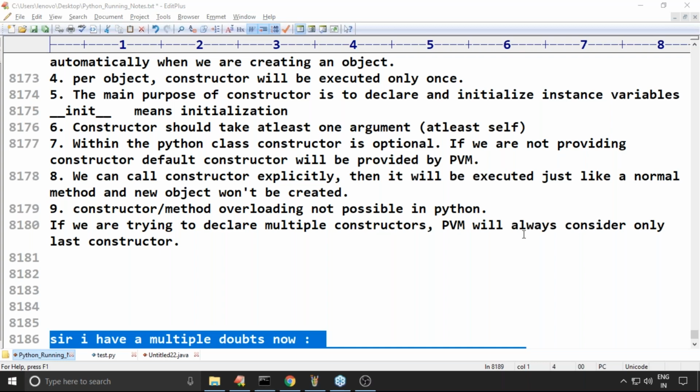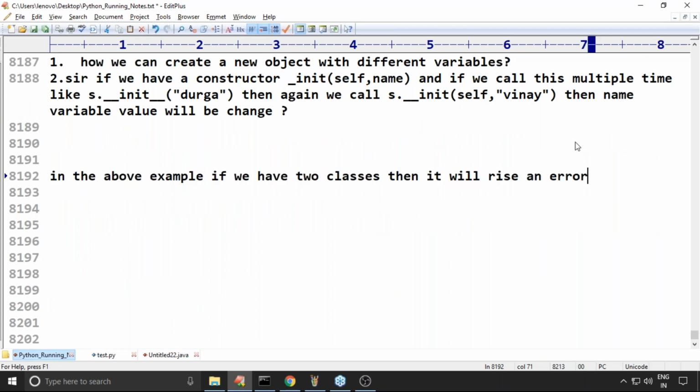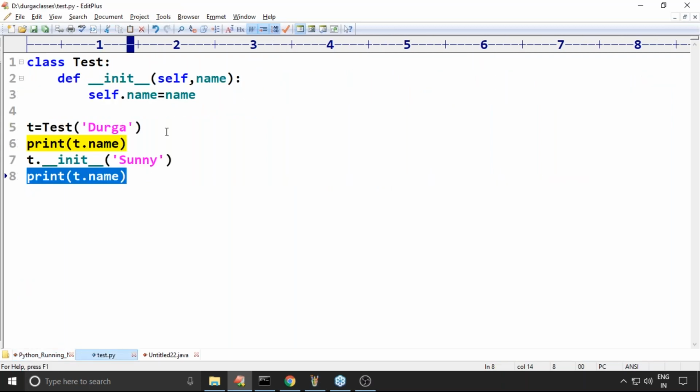If we have two classes, then it will raise an error. Why, Ram Sai? Ram Sai is asking one more doubt. Because all this coding familiarity is good, you will get much coding familiarity. In the above example, if we have two classes, his doubt is that the name of the constructor is always the same, so which constructor is going to execute? Now observe carefully.